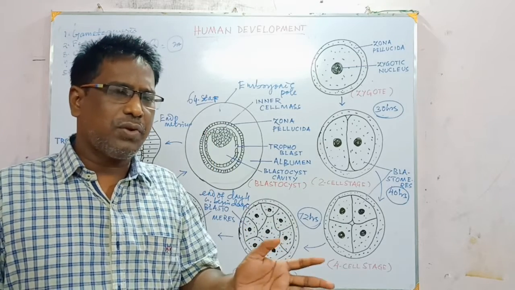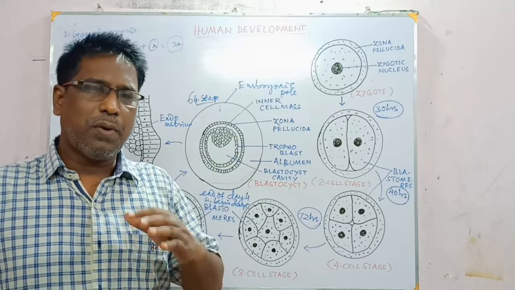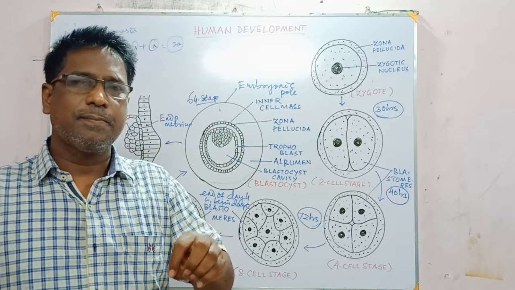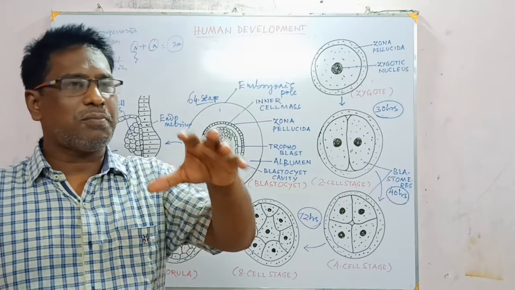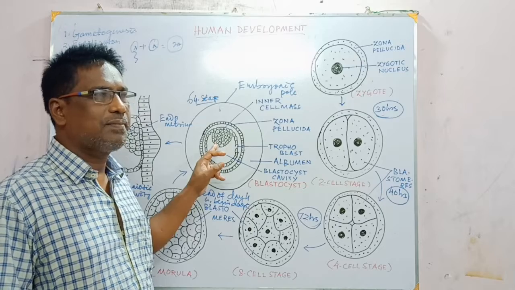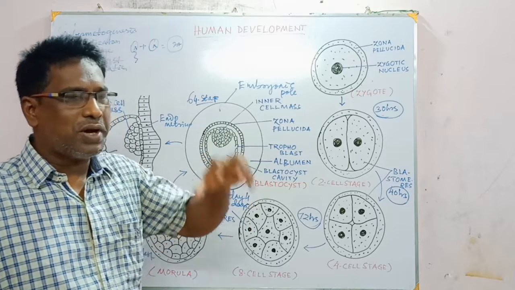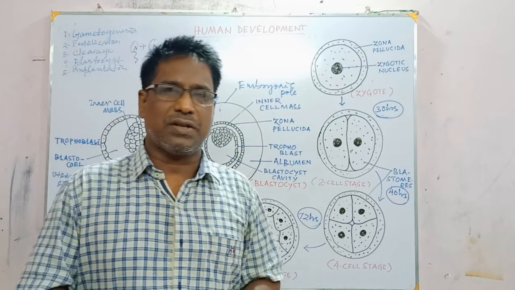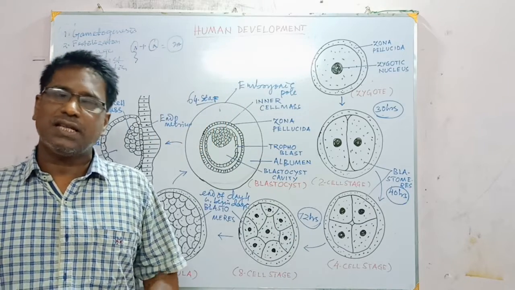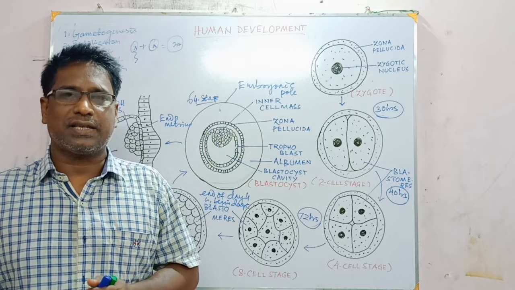So prior to it, there is no growth phase, but during implantation, as trophoblast cells get nutrition from the uterine wall, they grow in size and are completely buried in the wall of the uterus. Such a type of implantation is called interstitial implantation.